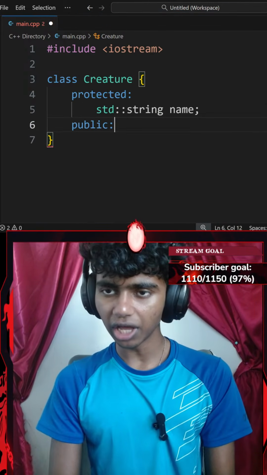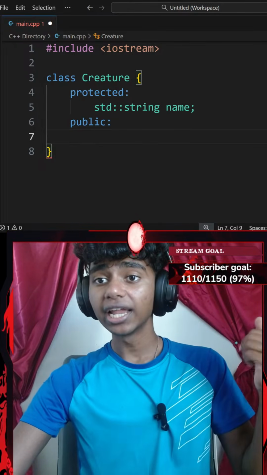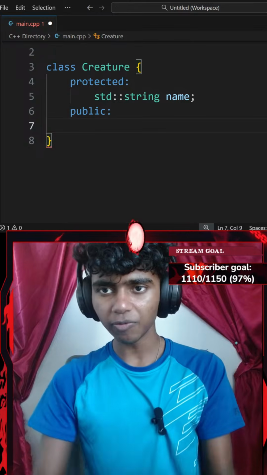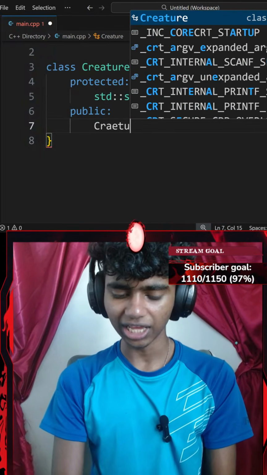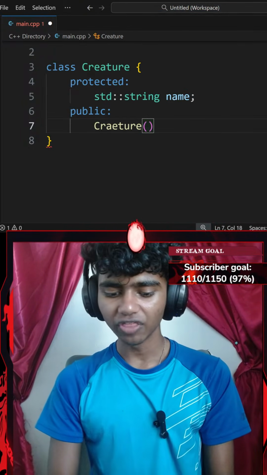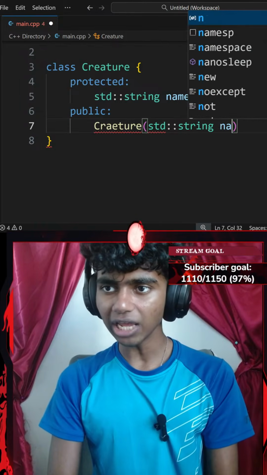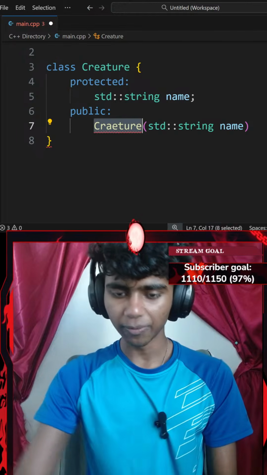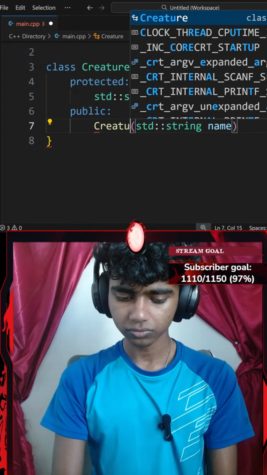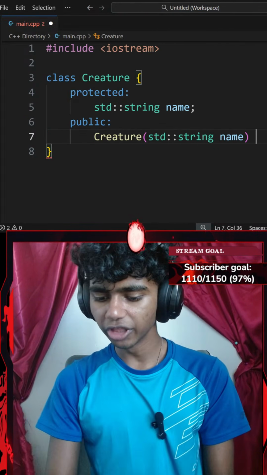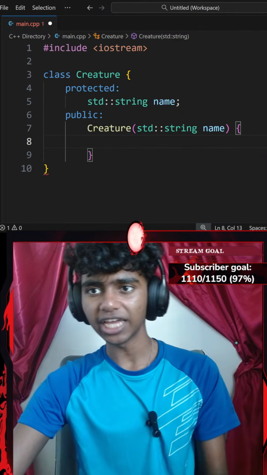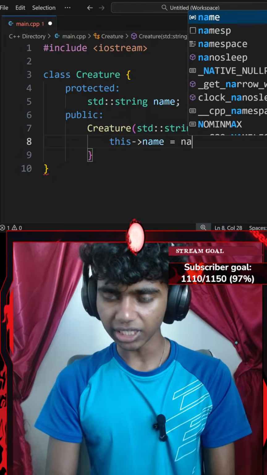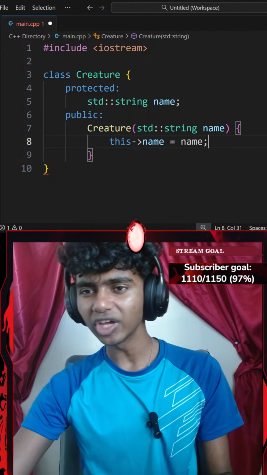And then I'm going to go ahead and publicize everything. Now, inside my public section, I'm going to create a constructor that takes name as a parameter. So let's create a Creature constructor that requires a parameter of name, which is going to be a standard string. Okay, now let me fix my typo real quick. There we go. And then I'll use a pair of curly braces to initialize my data members. So I'm going to set the name data member equal to my name parameter, ending with a semicolon.